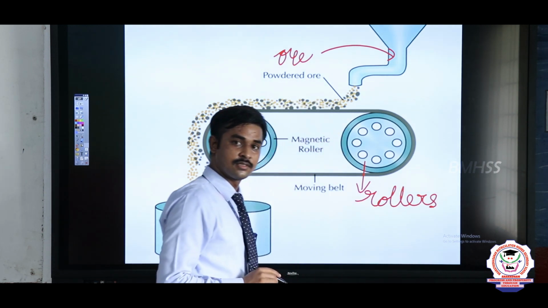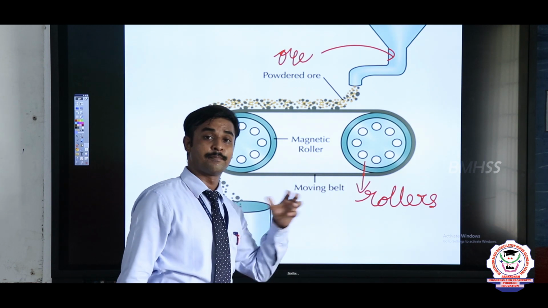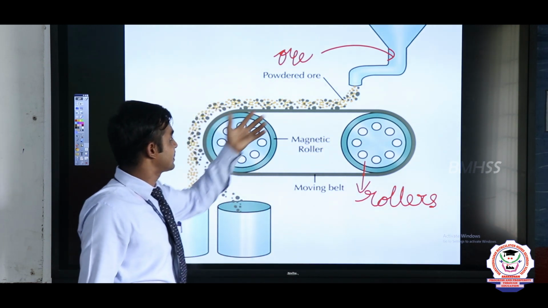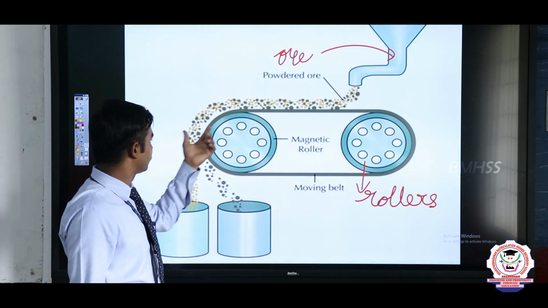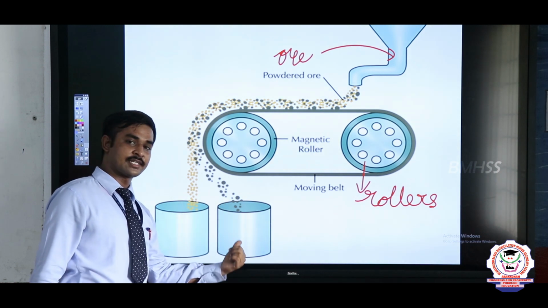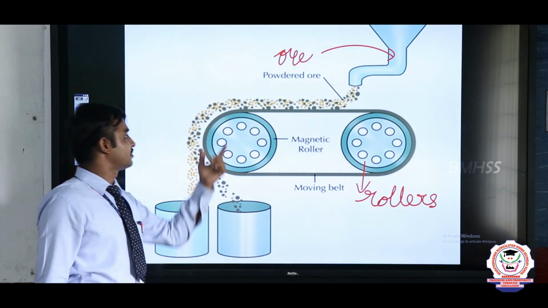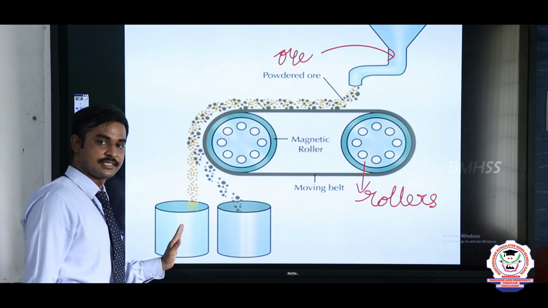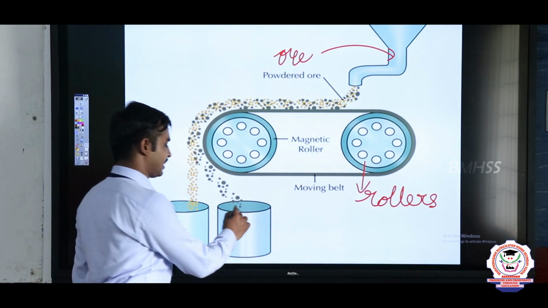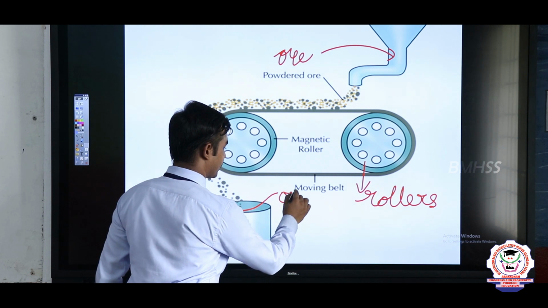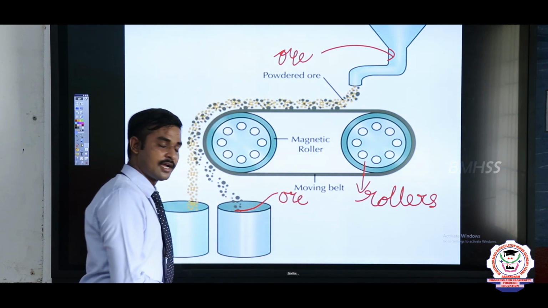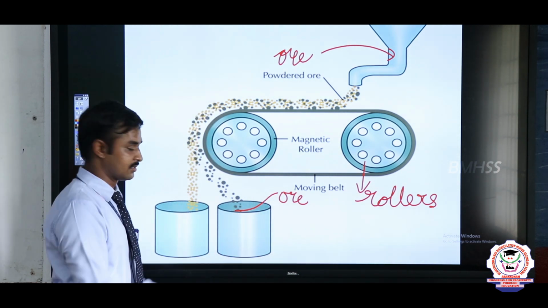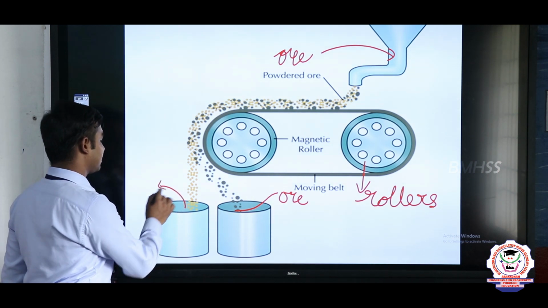These rollers are made up of magnet. So, these rollers can attract the ore particles, and the magnetically attracted ore particles are collected in the first chamber, and non-magnetic particles, not attracted, are collected in the second chamber. The chamber containing ore particles is collected and it is the concentrated ore. And the other chamber contains the impurities.